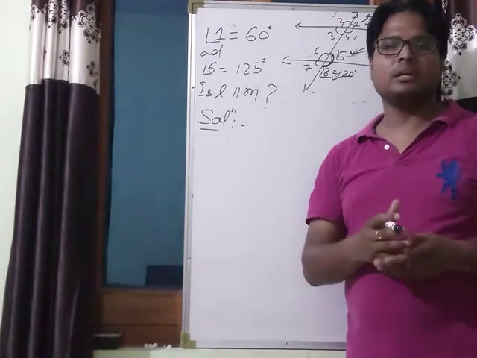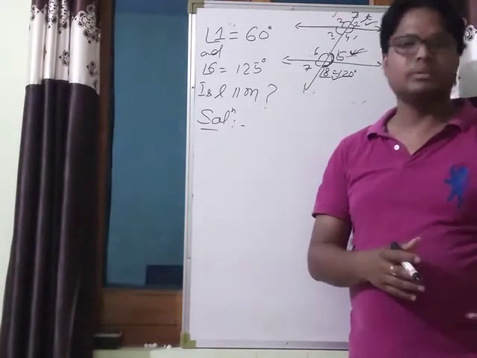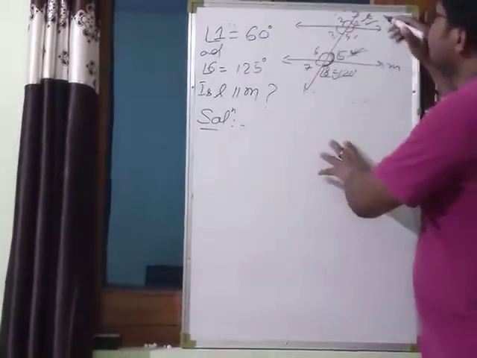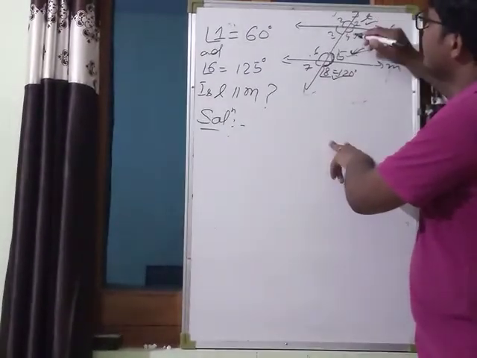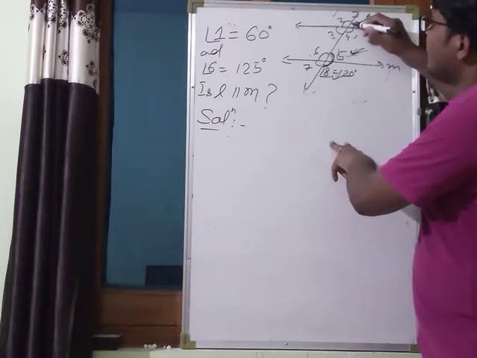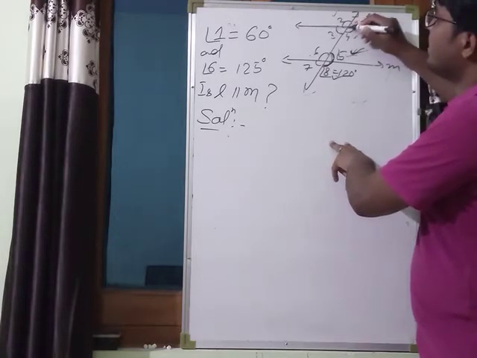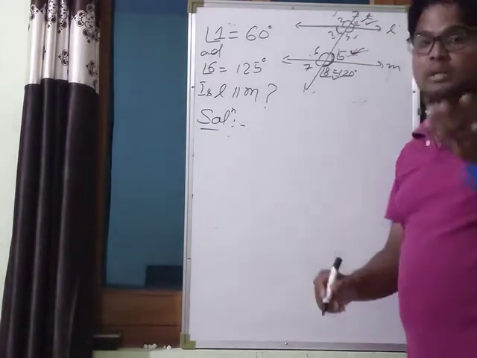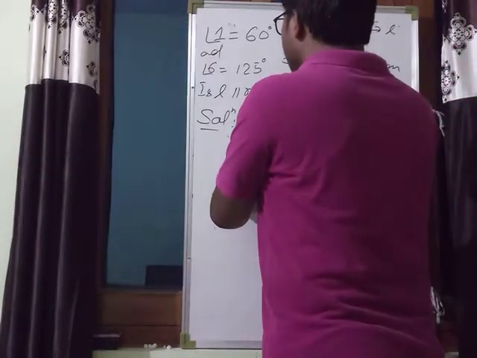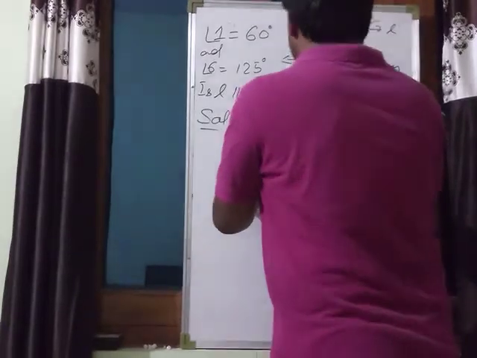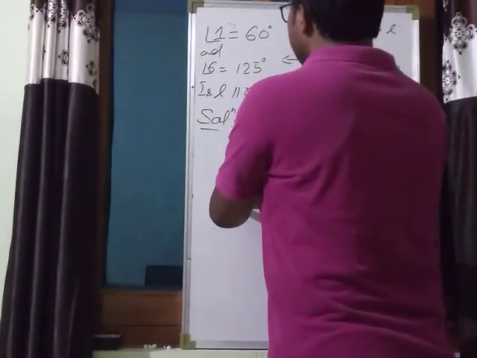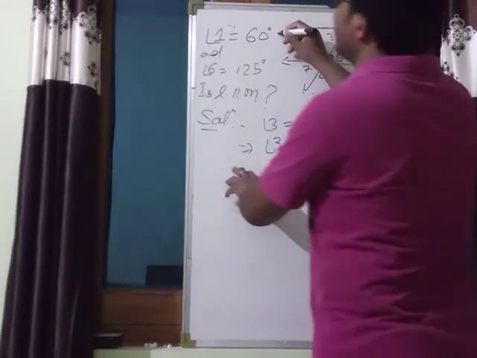Either co-interior angles, or corresponding, or alternate. So if you can see, angle 1 and angle 3 are equal. Why? Because they are vertically opposite angles. Angle 3 is equal to angle 1. Clearly, angle 3 is equal to 60 degree because angle 1 is 60 degree.